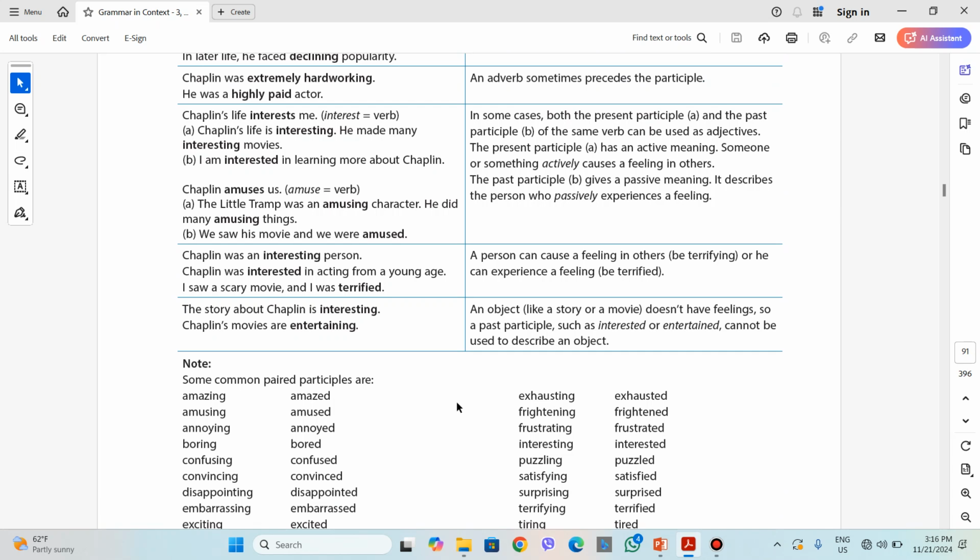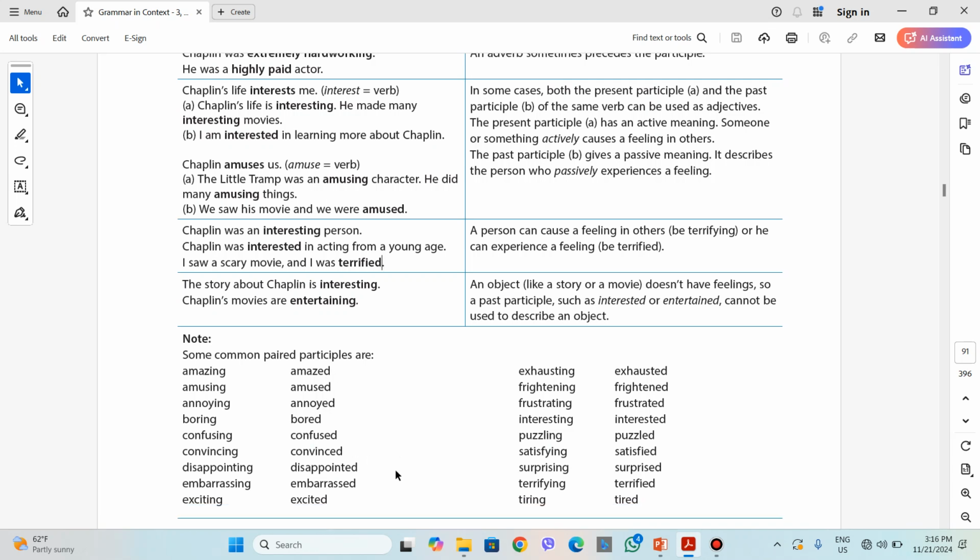But can a movie be frightened, for example? Can a movie be terrified? Can a movie be tired? Can a mobile phone be surprised? No. So the past participle is only used with people. Interested, amazed, annoyed, confused, excited is used with people because we experience feelings.